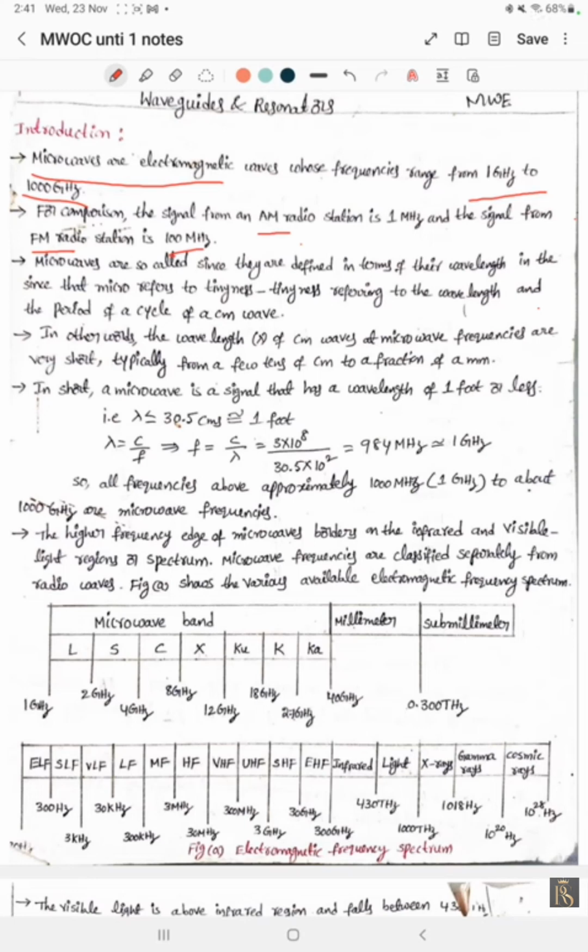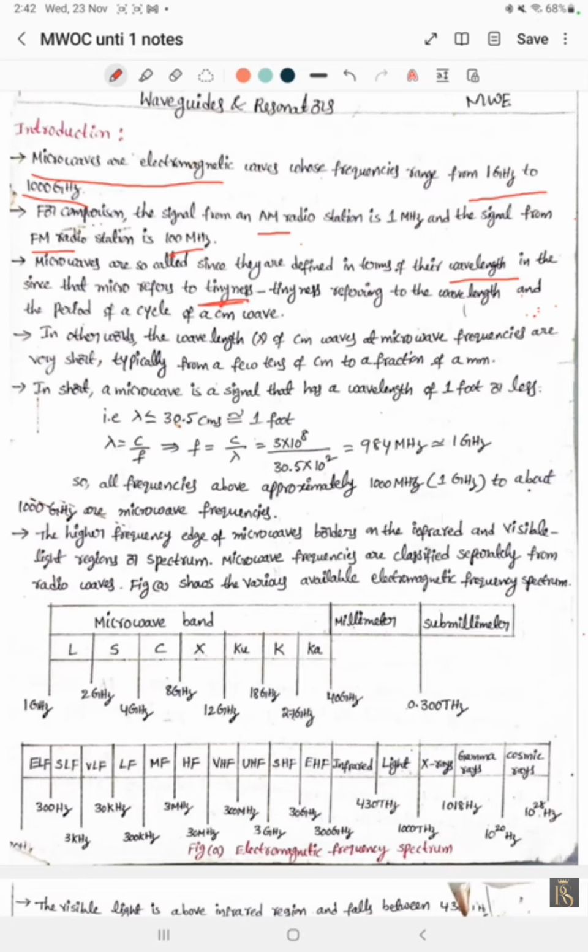Microwaves are so called since they are defined in terms of their wavelengths. Based upon their wavelengths only, we are going to refer to how their waves are. Micro means very small. The micro refers to tininess, that is, very small, referring to the wavelength and period of a cycle of a centimeter wave.